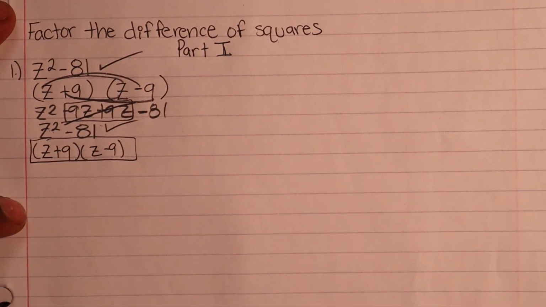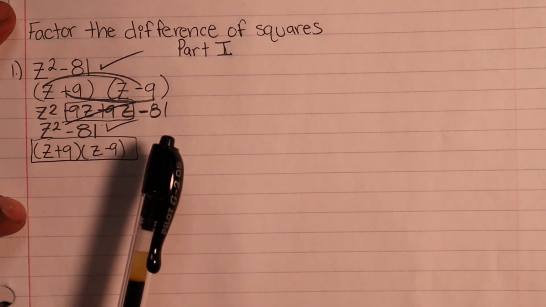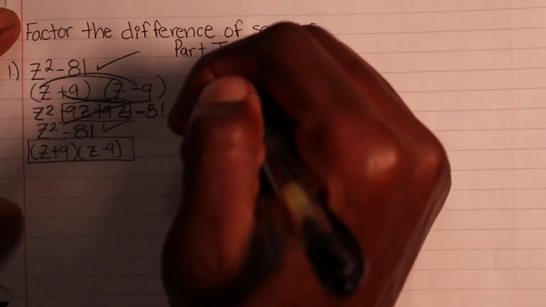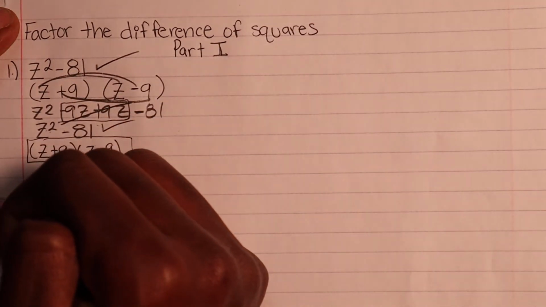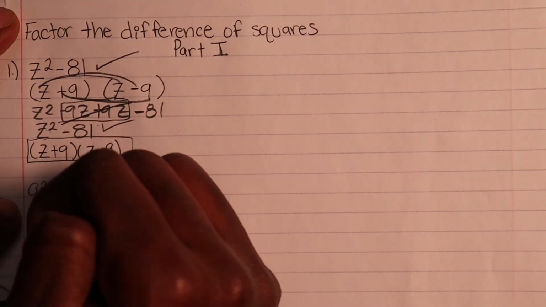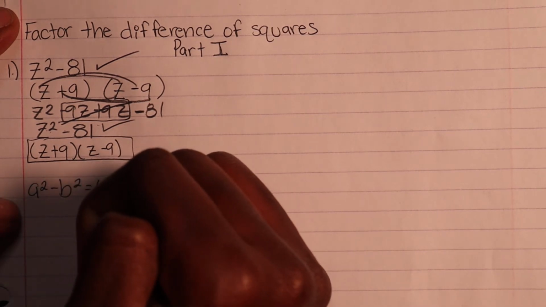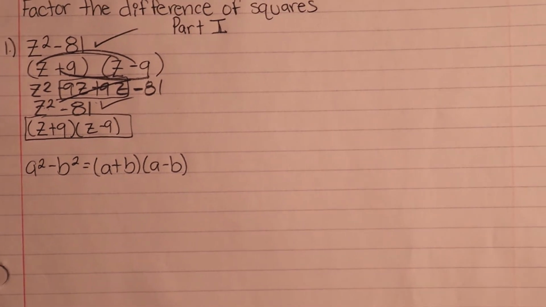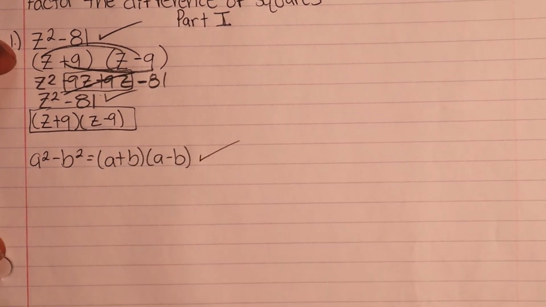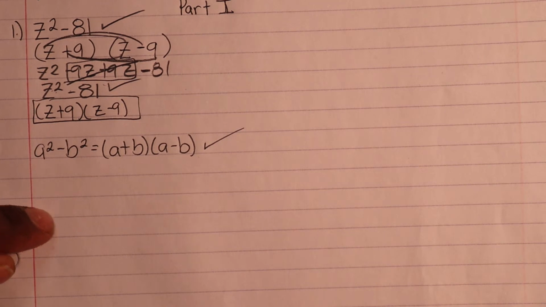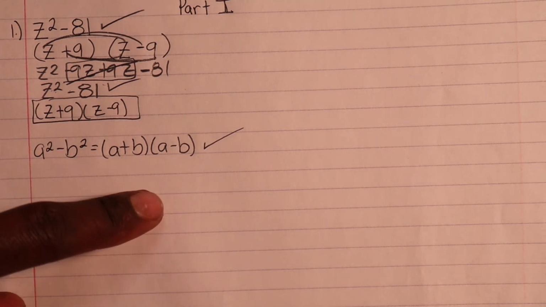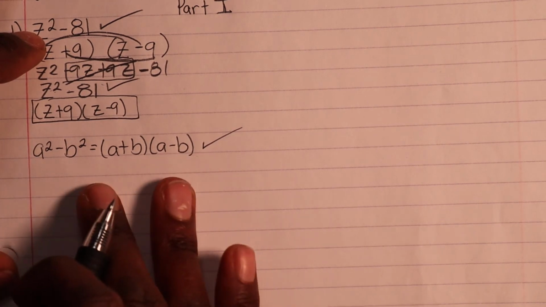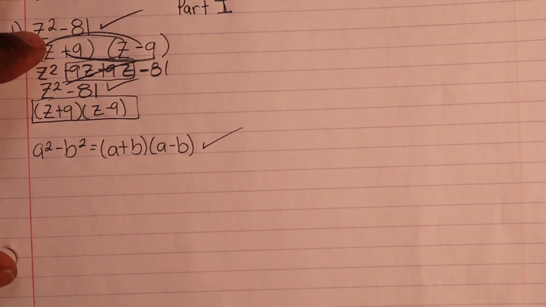But quick advice, since this is a difference of squares, just remember difference means subtraction. Just remember this right here, guys. Anytime you see this, just know it'll equal this. So use this formula and it'll help a lot, okay? This right here, that's the golden child: a squared minus b squared equals a plus b times a minus b. And remember, you can flip these two around, vice versa.